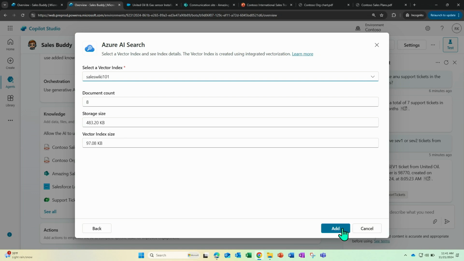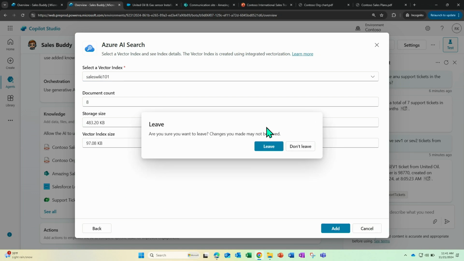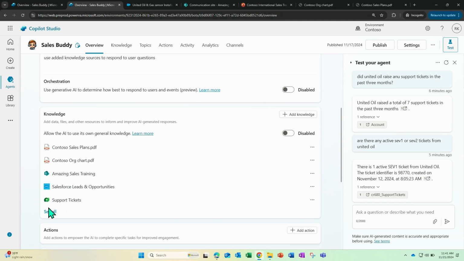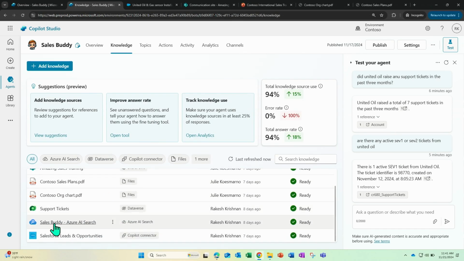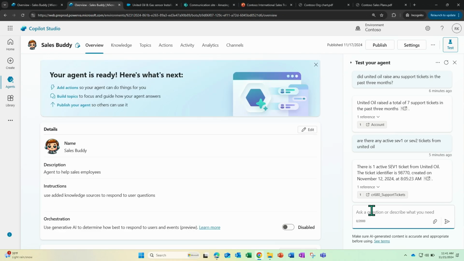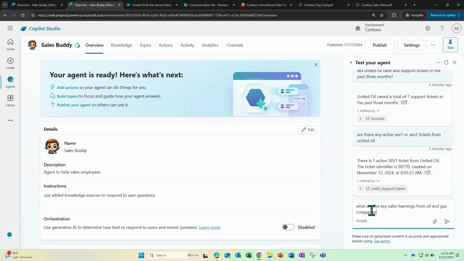And I can add this directly to my knowledge source here. But since I've already added them, I'm just going to cross out of this one. So as you can see, there is an Azure AI Search index already created. So I'm going to ask, what are the key sales learnings from the oil and gas industry, I should say.